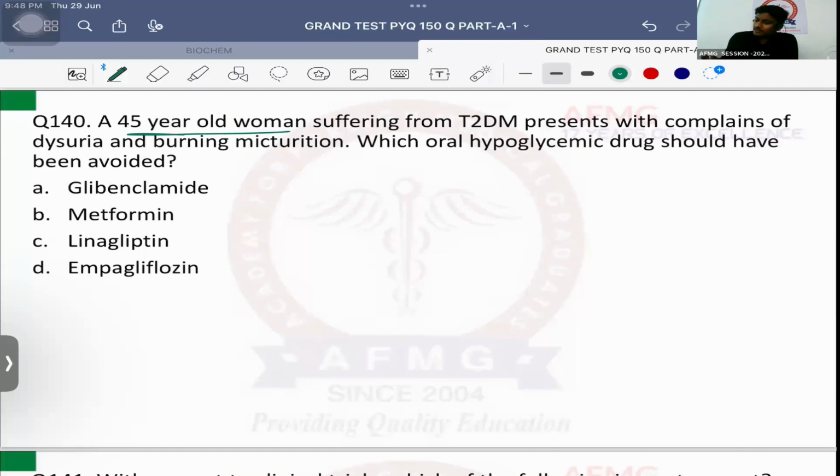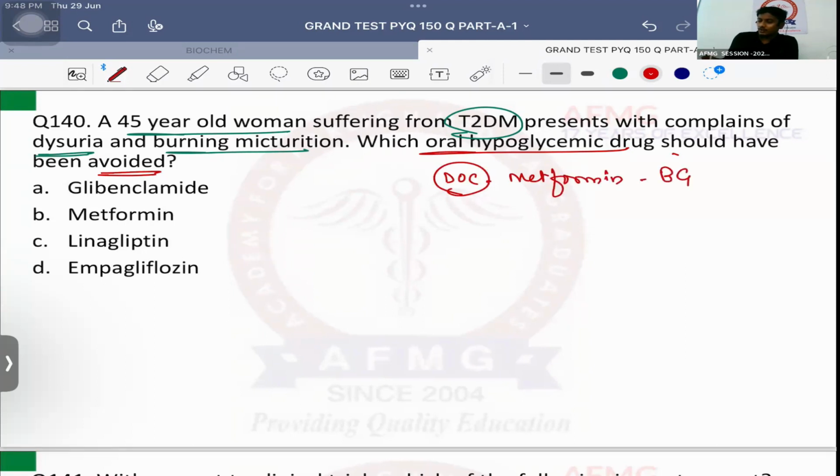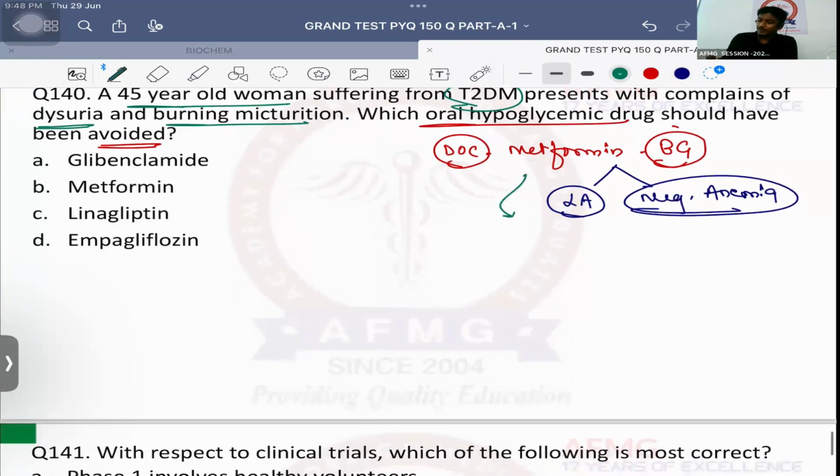Then question number 140. A 45-year-old woman suffering from type 2 diabetes mellitus presents with complaints of dysuria, that is painful micturition, along with burning micturition. Which oral hypoglycemic drug should have been avoided? Very good. What is the drug of choice for type 2 diabetes mellitus? Metformin. Metformin belongs to which group? Biguanides. What is the side effect of biguanides? Lactic acidosis and vitamin B12 deficiency causing megaloblastic anemia. Metformin is not preferred in patients suffering from chronic kidney disease because it is excreted via kidneys itself.